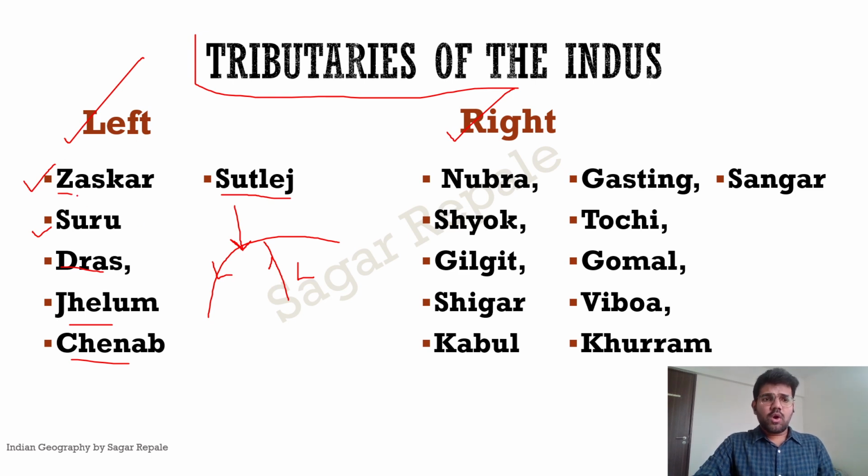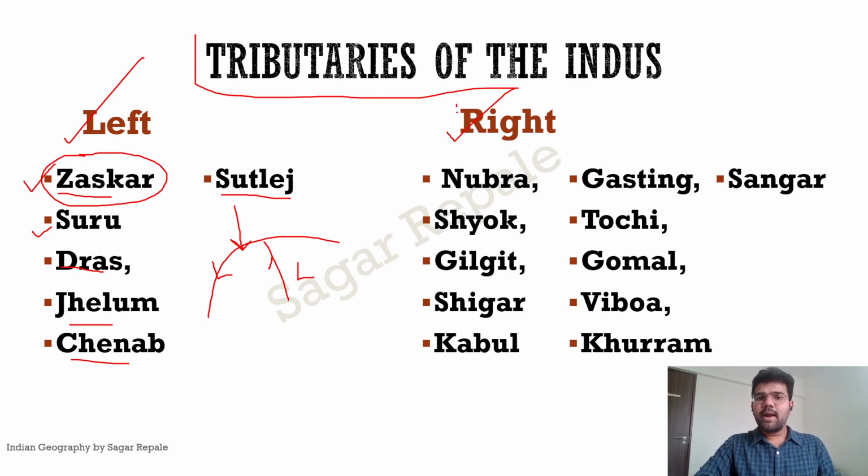Let us talk about these rivers. So Zanskar River is important. Why? Because Zanskar River originates from the Zanskar mountain range, and that is in the Ladakh Union Territory. We'll talk about the Satluj, Jhelum, Chenab in our next slides.